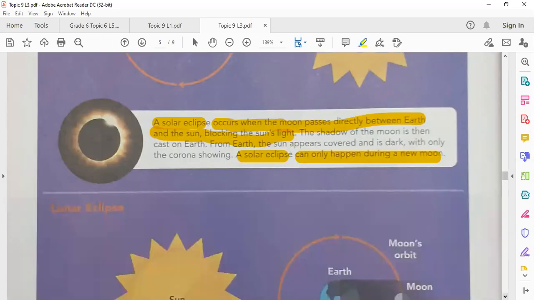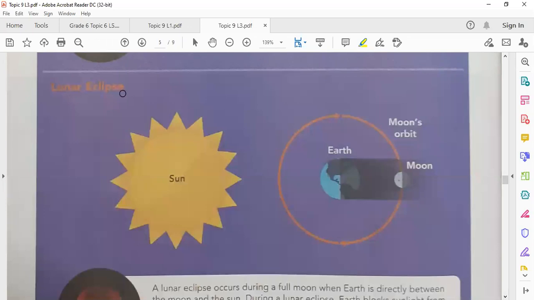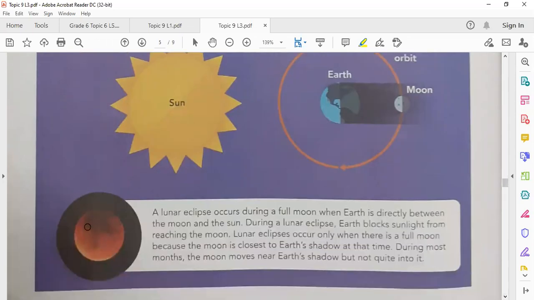What about the lunar eclipse? Now in the lunar eclipse, as you see, the earth is between the sun and the moon. So the shadow of earth comes on the moon, and you don't see the moon. The light of the moon is blocked and you see the moon like this. These pictures help you to understand the lunar and solar eclipse.